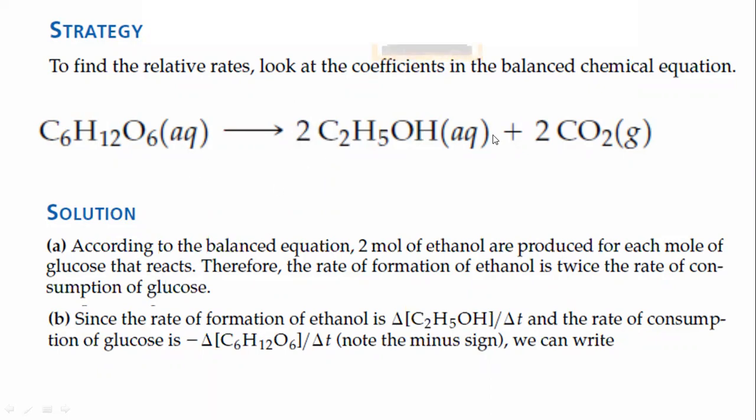Here we are just comparing the two, so there are two options. If you want to make the rate of consumption and formation equal, one option is to divide by 2 for ethanol, because as discussed in the first question, the rate of formation of ethanol is twice as compared to the glucose. So you have to divide by 2.